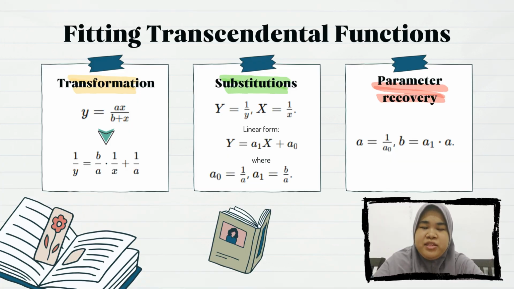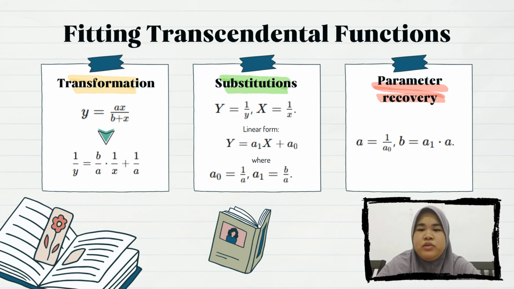So for our last method, using fitting transcendental function, our group chose the rational function y equal to ax over b plus x. To linearize the rational function, we apply a transformation by taking the reciprocal of both sides. This gives us 1 over y equal to b over a multiplied by 1 over x, plus 1 over a. By introducing the substitution,